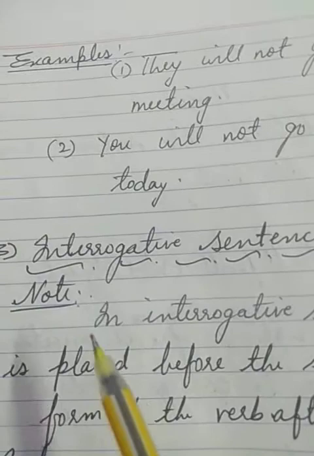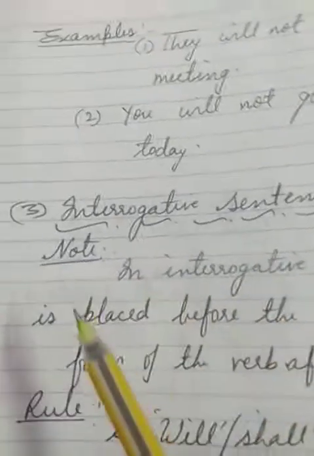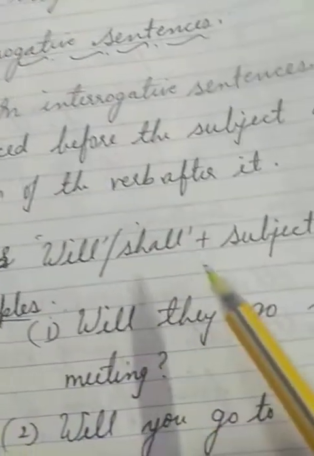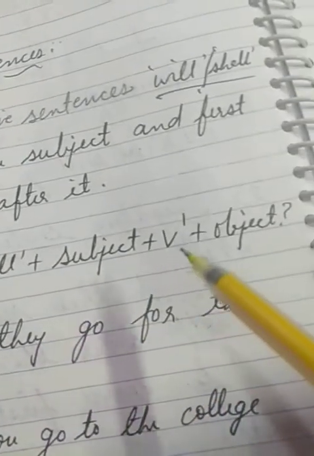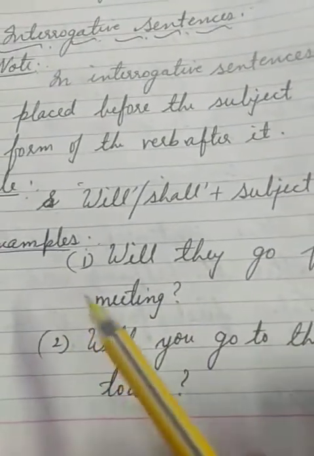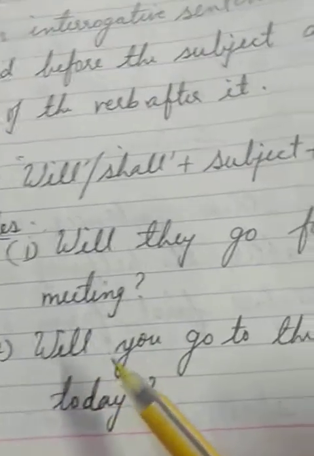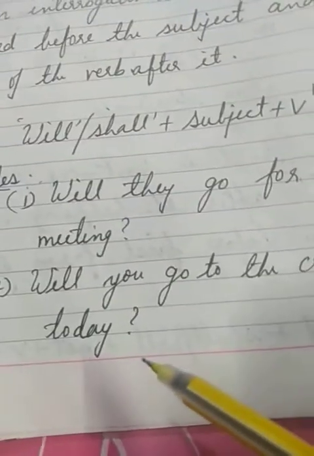Now, the next type is interrogative sentences. Note that in interrogative sentences, will or shall is placed before the subject and the first form of the verb comes after it. Rule: will or shall plus subject plus verb first form plus object, question mark. Examples: will they go for the meeting? Next is will you go to the college today?